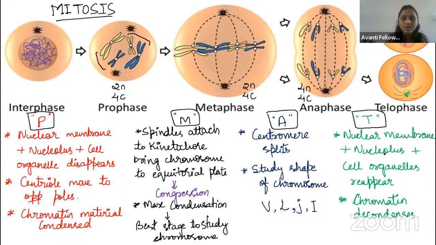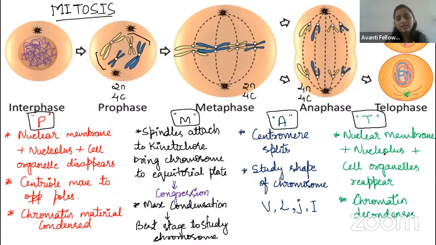Now the chromosomes will come toward the equatorial region and assemble there. Now they are ready to divide to the opposite poles, right? This plate we call the metaphase plate. Here is the maximum condensation. In the exam they may ask you in which phase the maximum condensation of the chromosome happens. That is none other than the metaphase.